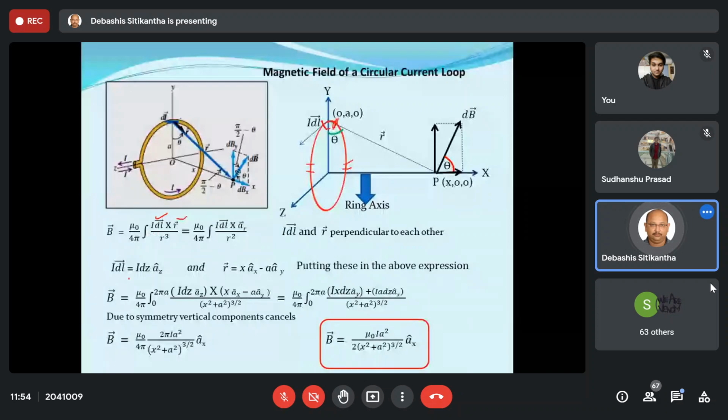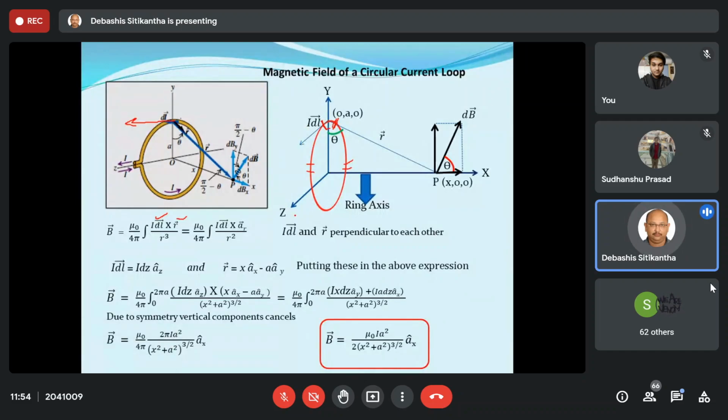So over here, the first thing is the I DL vector. Now as you can see, your I DL vector is actually moving in this direction. So over here also, if we see, it is moving in this direction. That means it is actually moving in the direction along this Z axis.